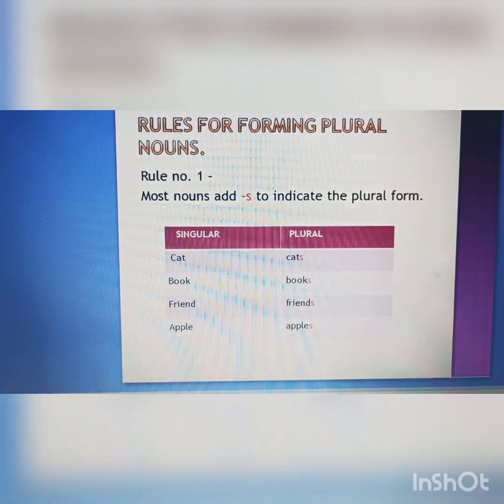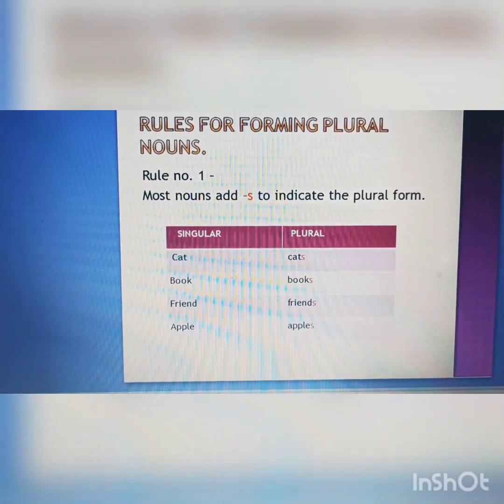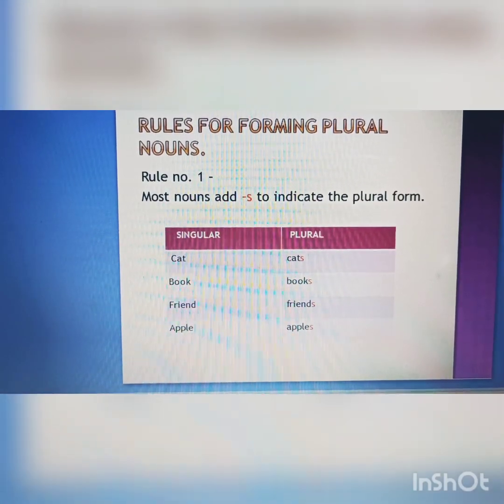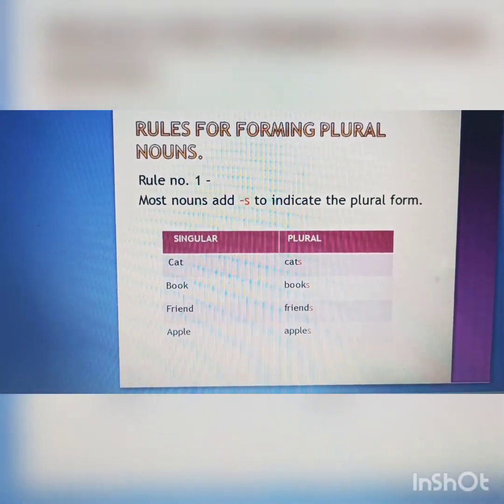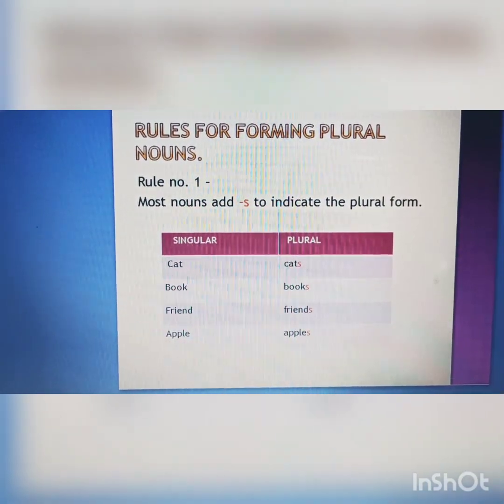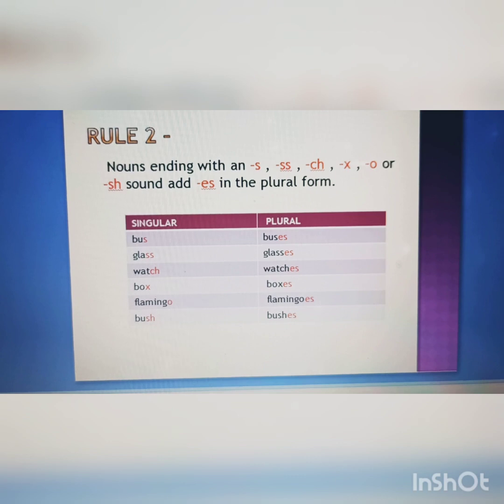Similarly, the plural of book will be books. The plural of friend will be friends. The plural of apple will be apples. So this was rule number 1. Let us move forward. Now let's see rule number 2.